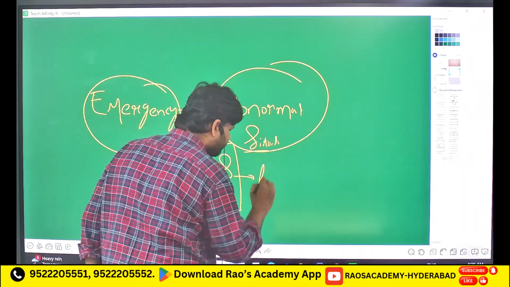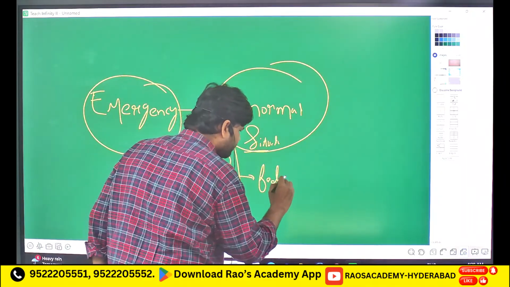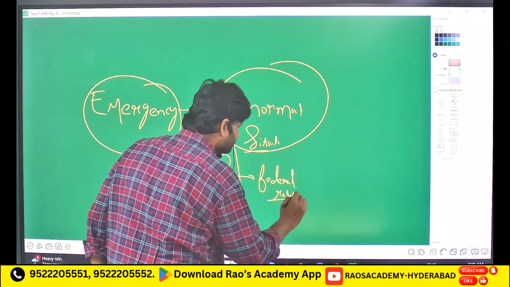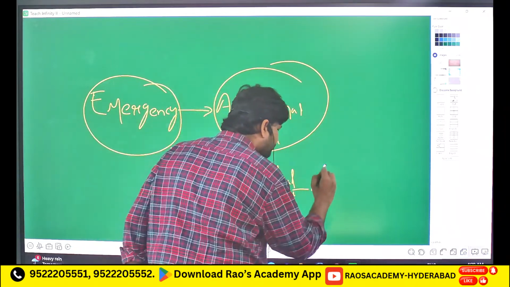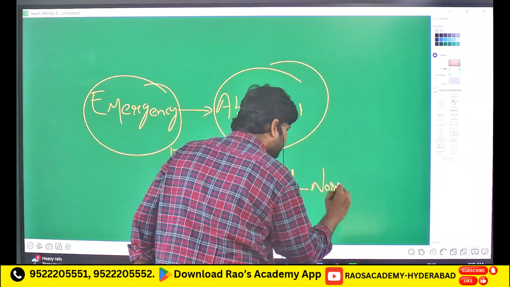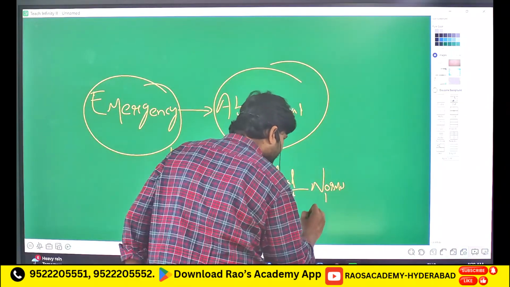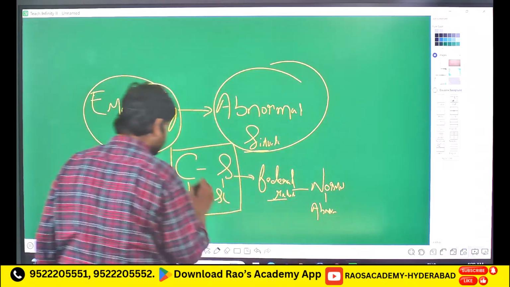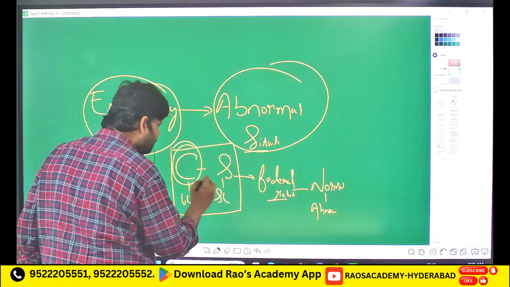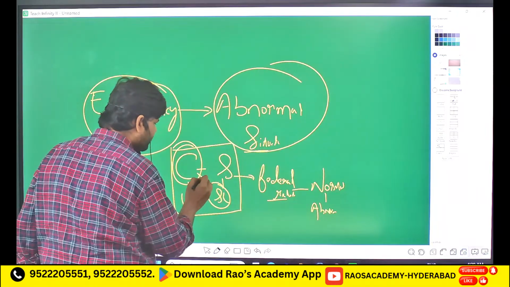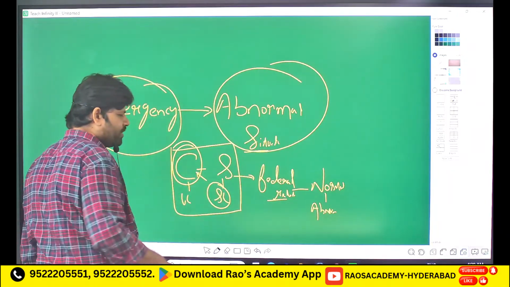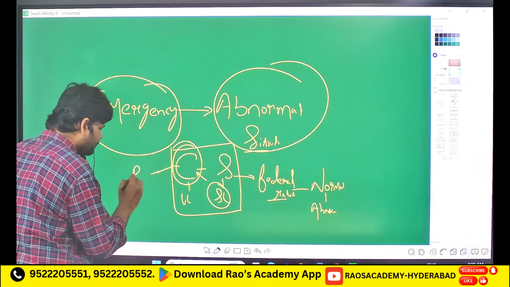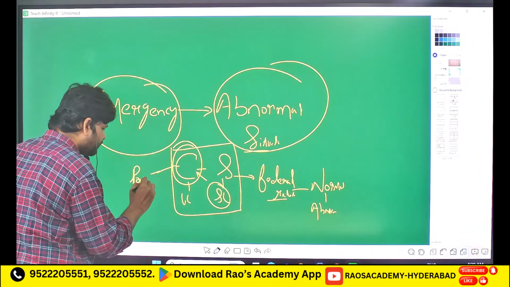Generally, federal relationship is maintained during your normal situations. When situations become abnormal, the center will grab power from the state list. It will take away powers from the state list. So the center becomes more powerful.